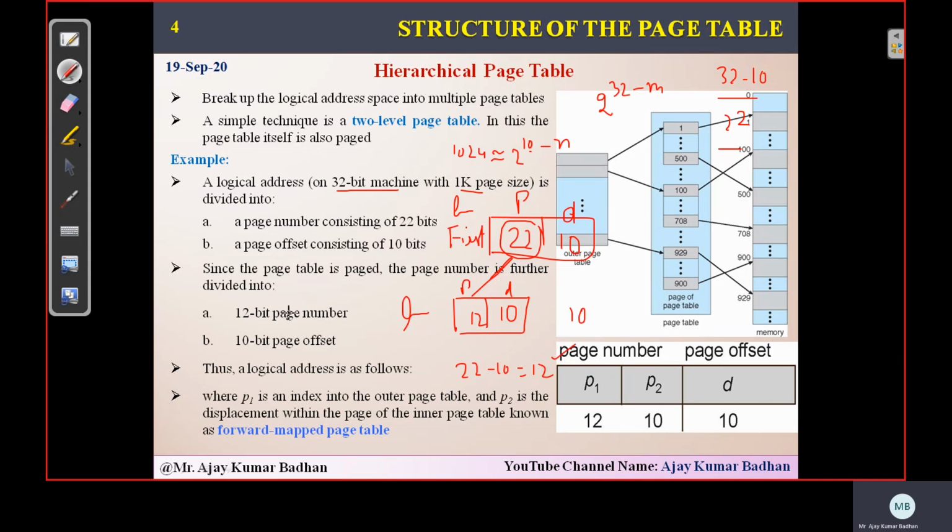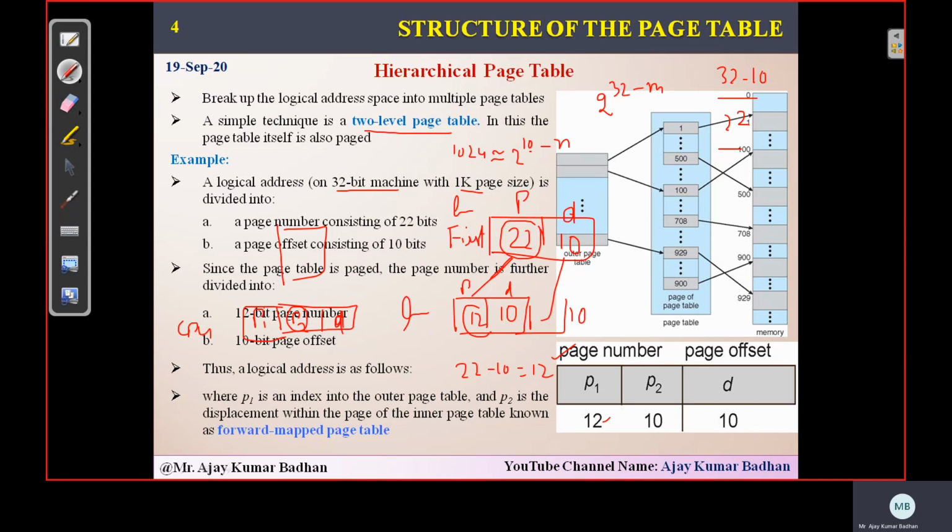In the previous diagrams, we had a single table, and the CPU generates a logical address which consists of P and D, the page number and displacement. But since we are using two levels here, this page number will be split into one more level. So here we have P1 and P2 and then the displacement. This is your P1 12, P2 10, and this displacement 10 will come up here.